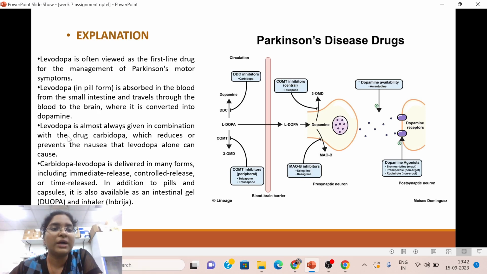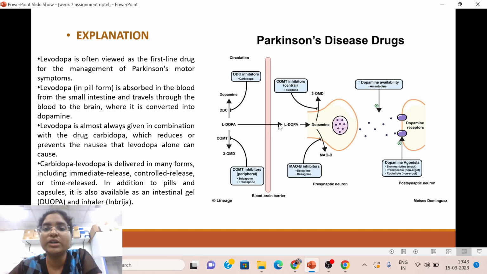dopamine. So levodopa is almost always given in combination with the drug carbidopa, which reduces or prevents the nausea that levodopa alone can cause. So carbidopa, levodopa is delivered in many forms, including immediate release, controlled release, or time released. In addition to pills and capsules, it is also available as an intestinal gel and inhaler. So these are some of the other inhibitors which are discovered for Parkinson's disease, but L-DOPA is the famous one.